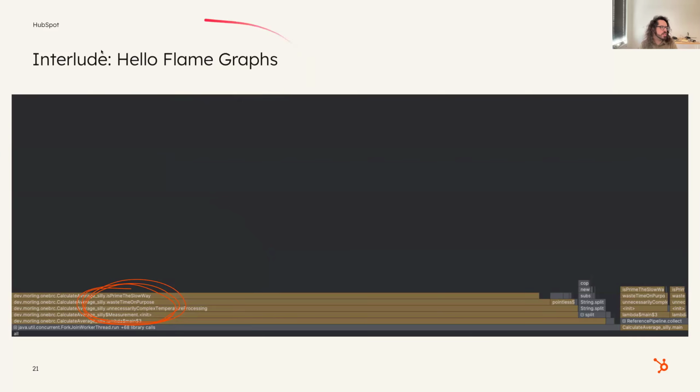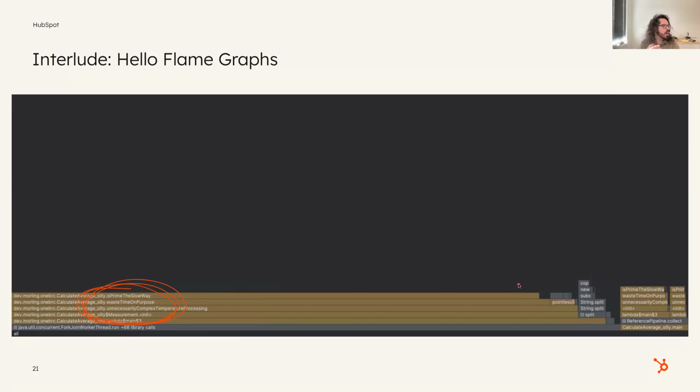A flame graph is basically a chart that shows you your program execution and it shows you what takes time in that execution. So at the bottom, we have this sort of bar called all, which is basically like your whole program. And then you got these increasingly smaller bars that are the functions that we're calling. So in here, I have an unnecessarily complex temperature processing function. And the reason that that takes a bunch of time is that it calls a waste time on purpose function. And the reason that that takes time is that there's an is prime the slow way function in here, right? So you see in one glance what's taking the most amount of time. Well, this function is taking around 80% of my time, so maybe I should be optimizing that.